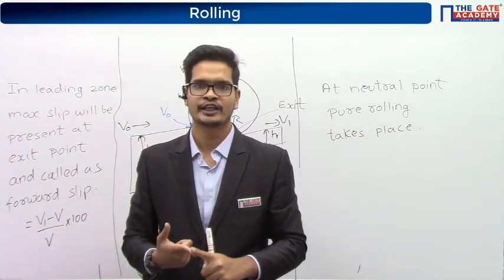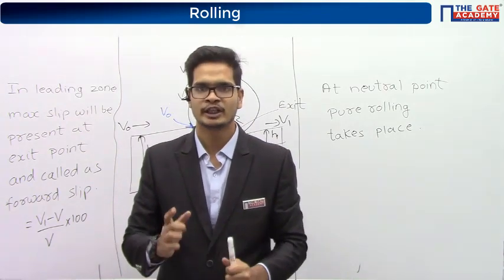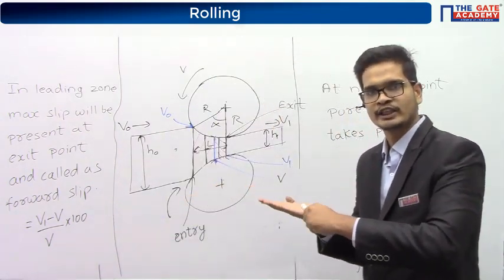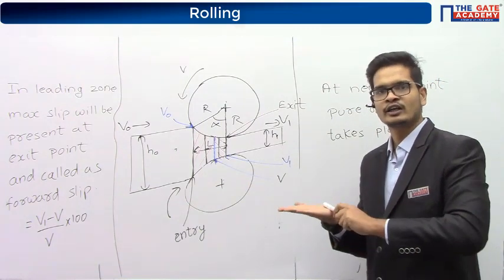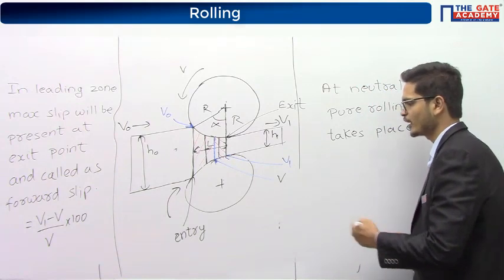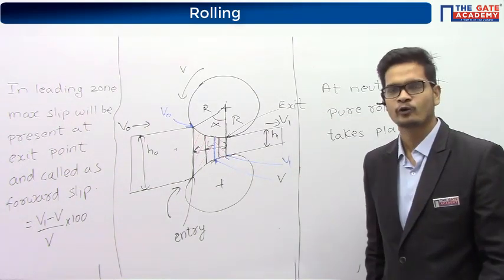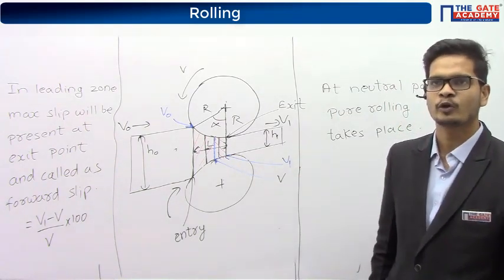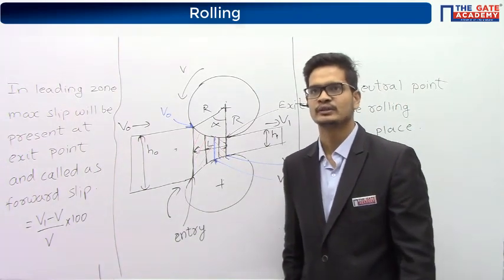When the marker is rolling, there will be more contact area, or when the marker is slipping, there will be more contact area? Out of rolling and slipping, in which case will we get more contact area between the components?